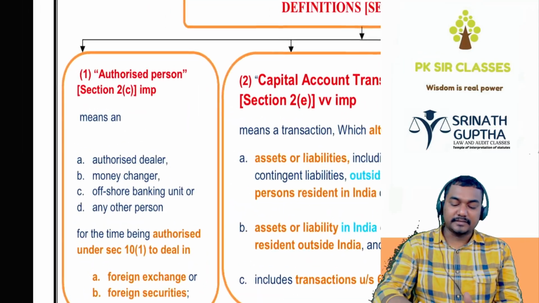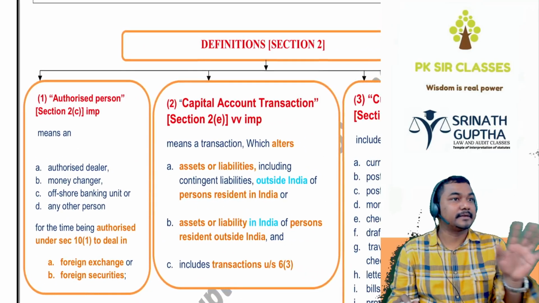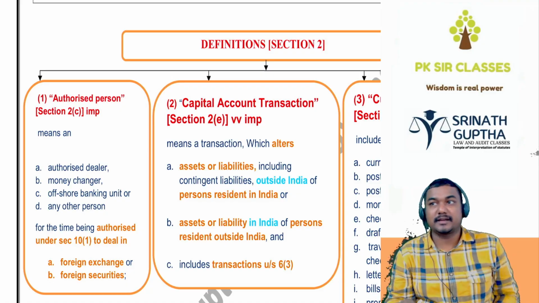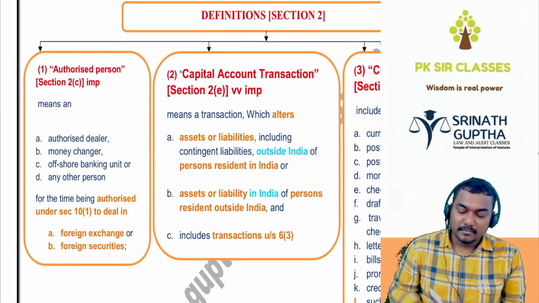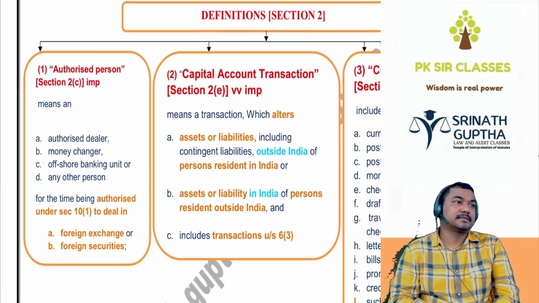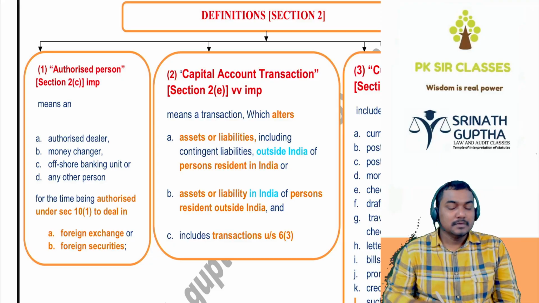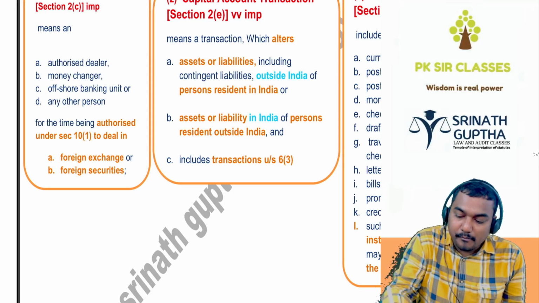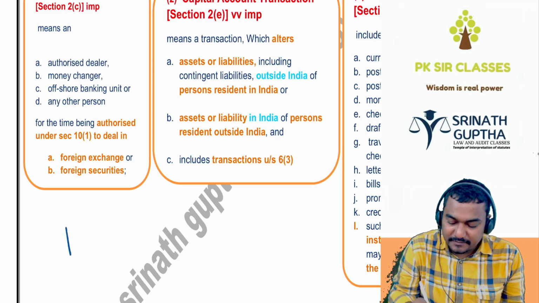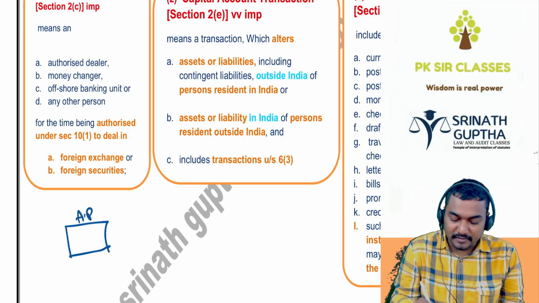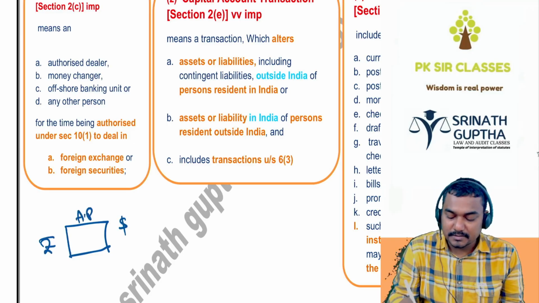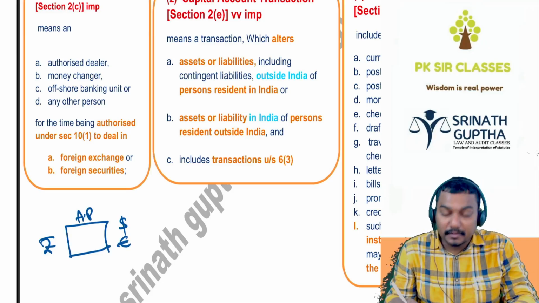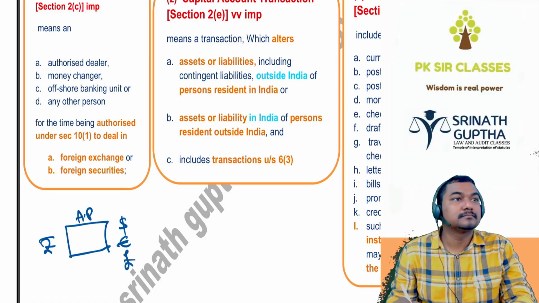Next, who is the authorized person? Section 1 is completed. Section 2 contains the definitions. The first definition is the authorized person. Which person? The Reserve Bank of India authorizes a person to convert rupees into dollars, rupees into euros, rupees into pounds.